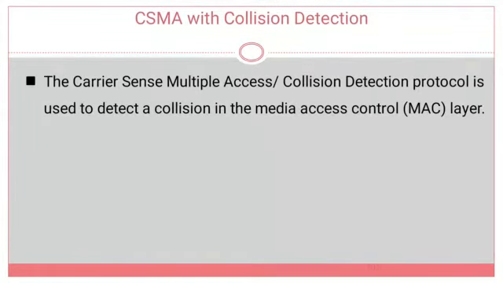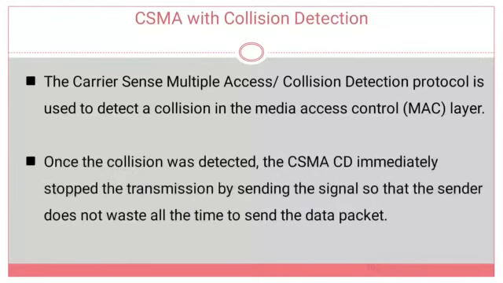So it is a protocol used to detect collisions in the medium access control layer. The medium access control layer is a sublayer of the data link layer. Once the collision is detected, CSMA/CD immediately stops the transmission by sending a signal called a jamming signal or collision signal to all the other stations on that shared media, so that the sender does not waste time sending the data packet.